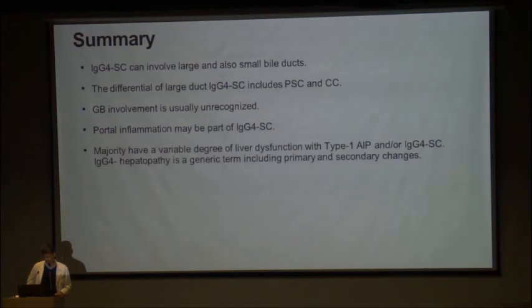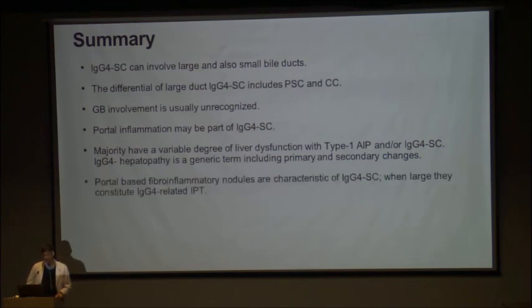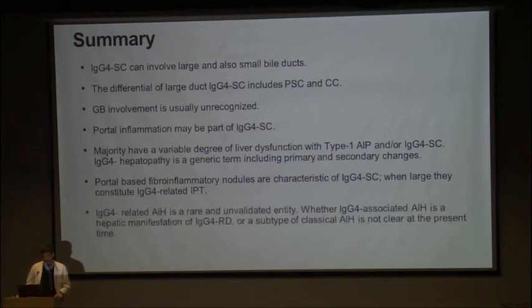Majority of patients with IgG4 related disease have varying degrees of liver dysfunction. IgG4 hepatopathy is a term which has been introduced as a generic term, which includes primary and secondary changes in the liver. Portal-based fibroinflammatory nodules, when seen, are characteristic of IgG4 sclerosing cholangitis, and when these become large, they constitute the entity of inflammatory pseudotumor, IgG4 related.